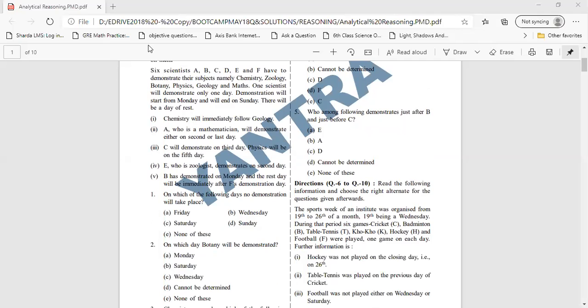So as you can see in the question, it has been given that there are 6 scientists, A, B, C, D, E, F. They have to demonstrate their subjects, namely chemistry, zoology, botany, physics, geology and maths. And one scientist will demonstrate on only one day. Demonstration will start from Monday and end on Sunday. There will be one day of rest. So this is important: demonstration starts from Monday and ends on Sunday. So first of all, we will make a little diagram like this.